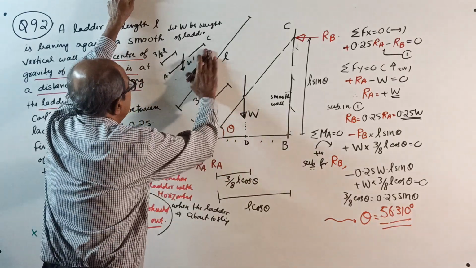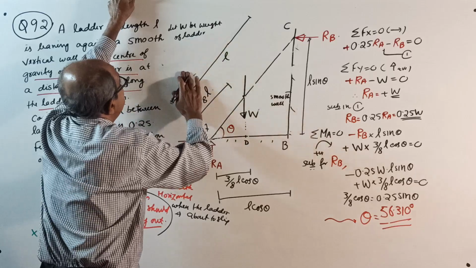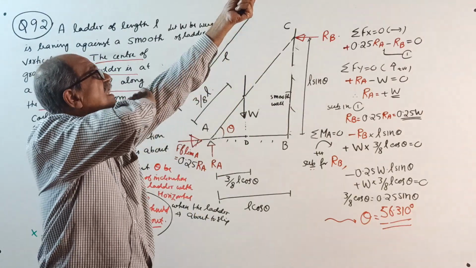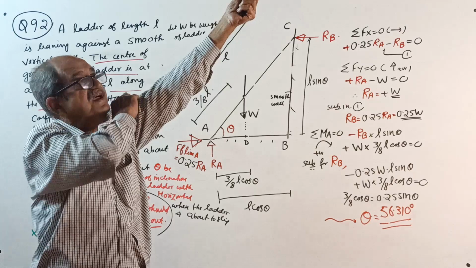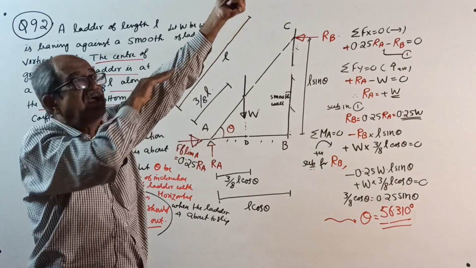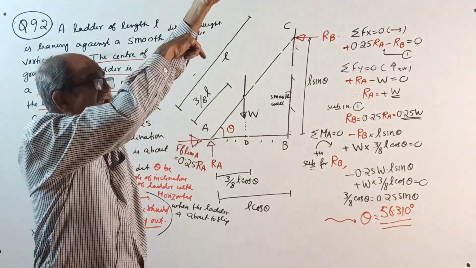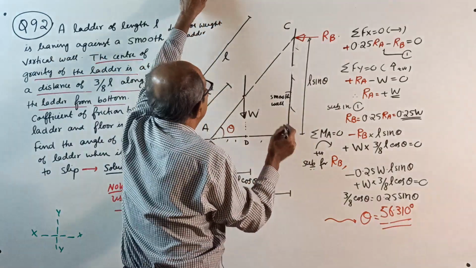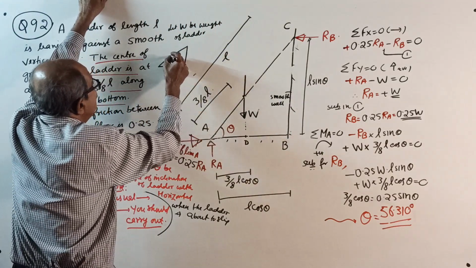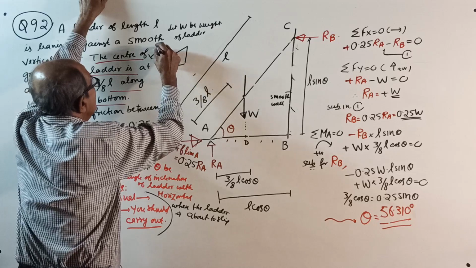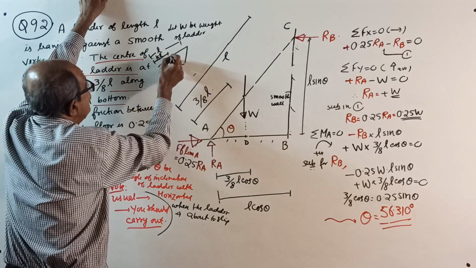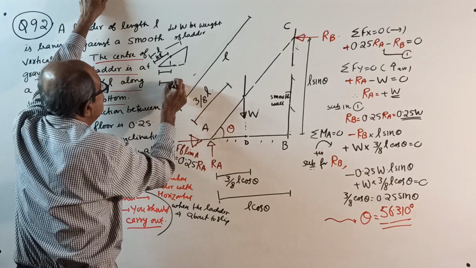First of all, studying engineering or already engineering finished, that much common sense is required. If along the length from the base, a point is some percentage, k times of L, and you project it horizontally, I tell once again, I should not tell. Last time I am telling: if some point is here, if this is L, if this length is k times of L, if I project here, this length equals, suppose this is a base B.